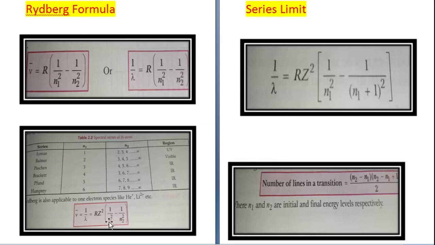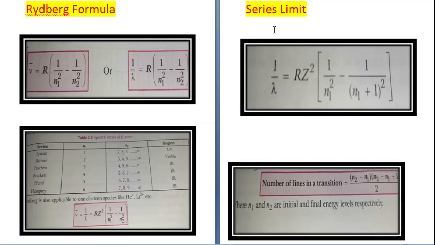Okay. So this Rydberg formula can now be modified as 1 upon lambda is equal to R Z square into, within brackets, 1 upon n1 square minus 1 upon n2 square, where n2 is n1 plus 1. Alright. So this is about Rydberg's formula.